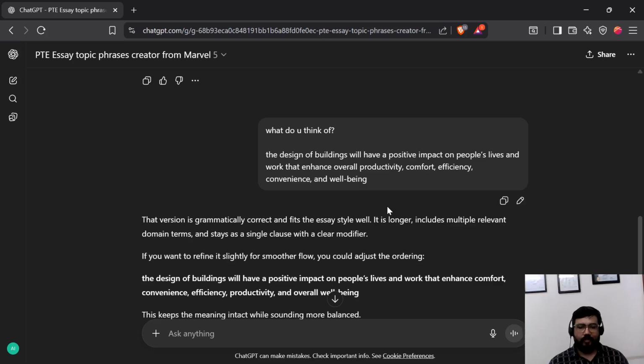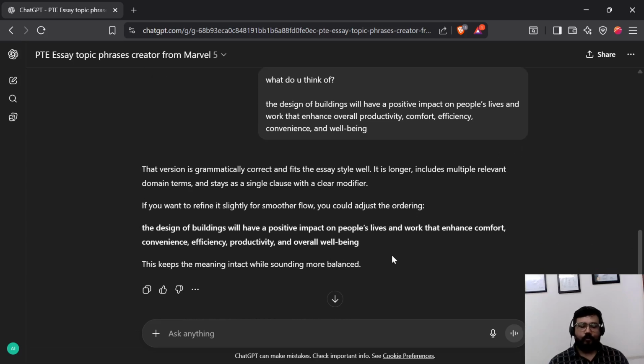And when we asked for other suggestions, it gave other suggestions as well, how our topic sentence should look.